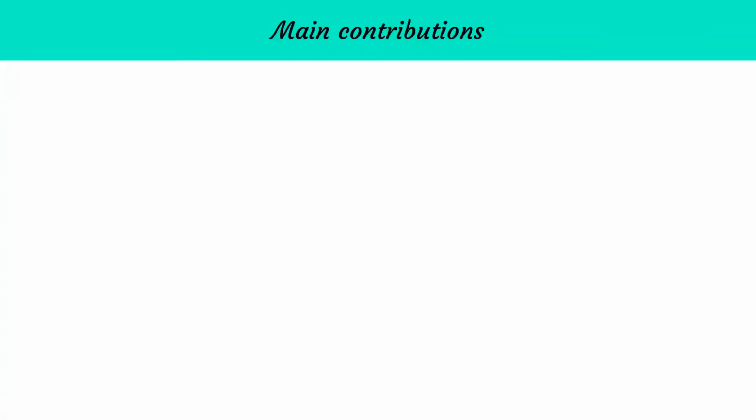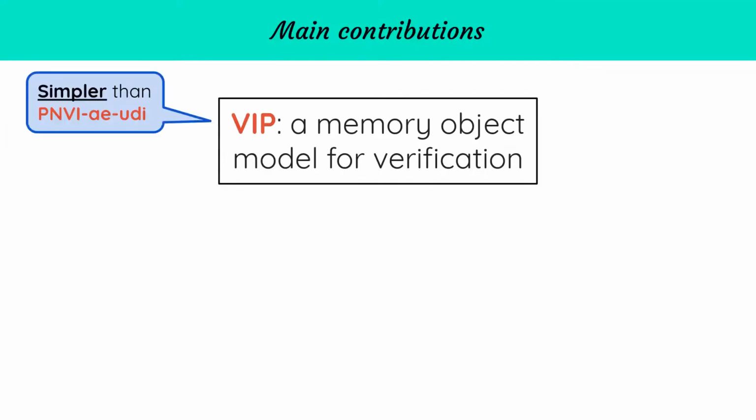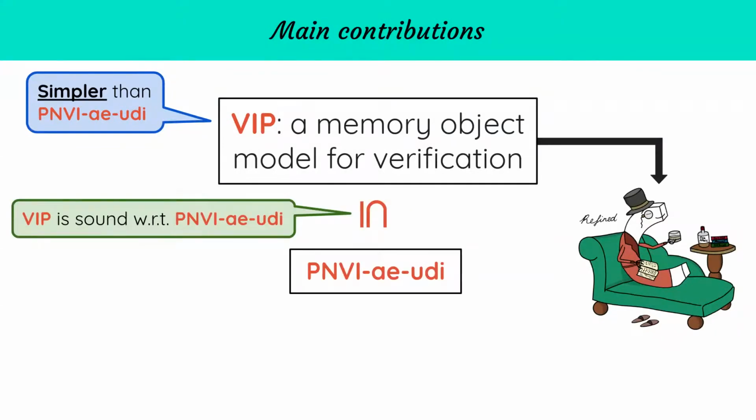So what we've done in this work is design a new memory object model called VIP, which is targeted at verification. And in particular, it is much simpler than PNVI. To demonstrate that VIP is suitable for verification, we have extended the RefinedC verification framework to use VIP, and we verified a number of integer pointer cast idioms using it. Moreover, what is great about VIP is that it is compatible with PNVI, in the sense that whenever a program has undefined behavior under PNVI, it also does under VIP.